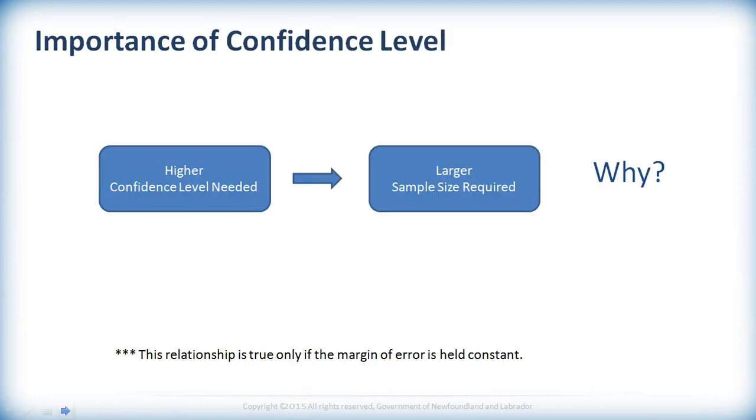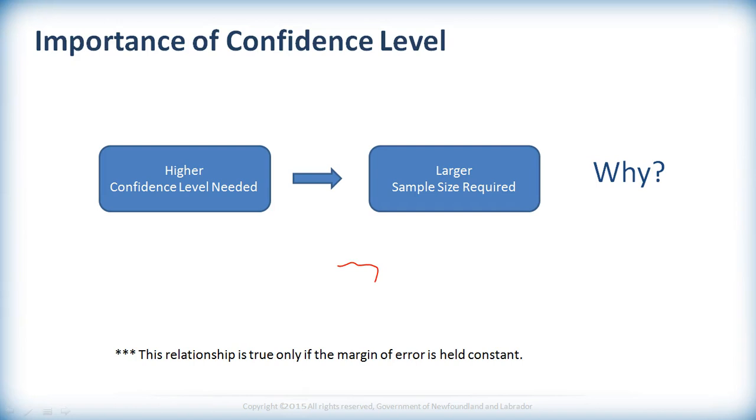So importance of confidence level. So if we need to get a higher confidence level, so let's say we're doing a study and, I don't know, we're talking about the effectiveness of a drug and we're doing a study for a pharmaceutical company or something, and they want to be like 99% sure that you're within a certain fixed range or within a certain fixed margin of error.